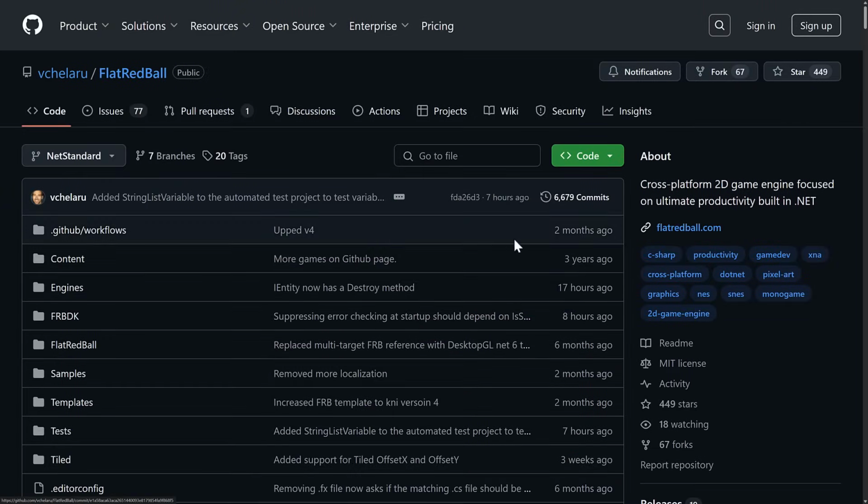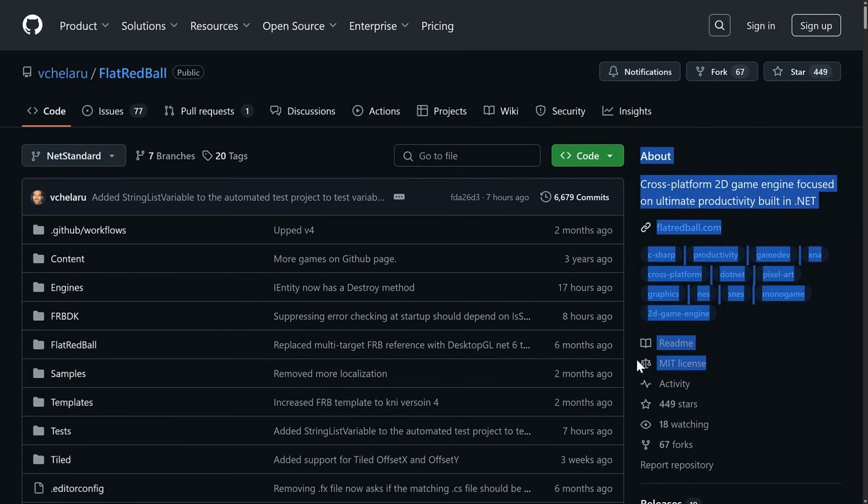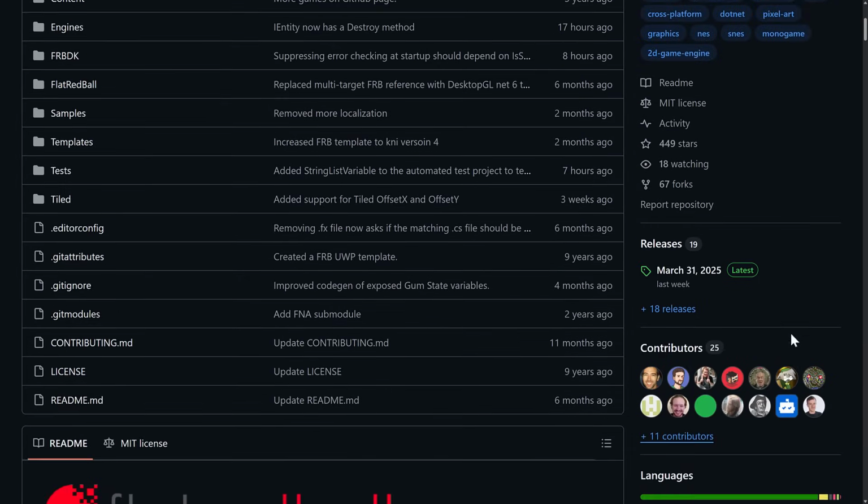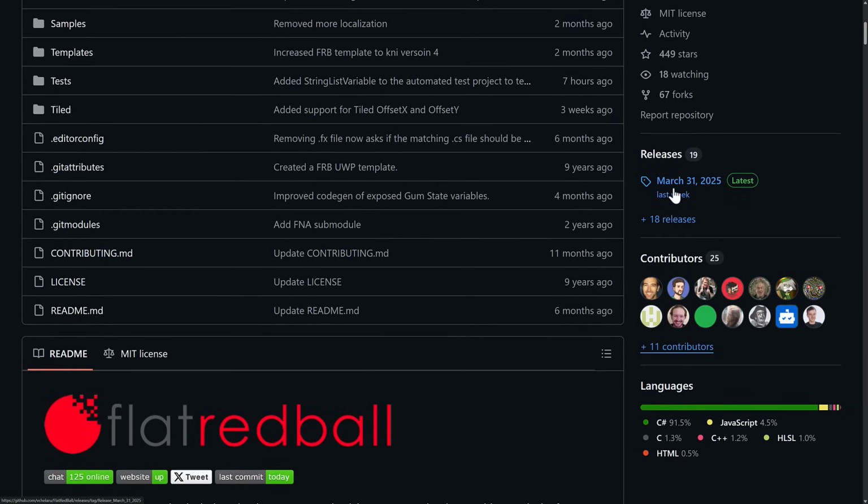It's actually got, I think, some decent 3D functionality built in as well, even though this is ultimately a 2D game engine. And as you can see, it's very actively under development and is under the MIT license, which is quite nice, and there's a decent number of contributors behind this project as well.